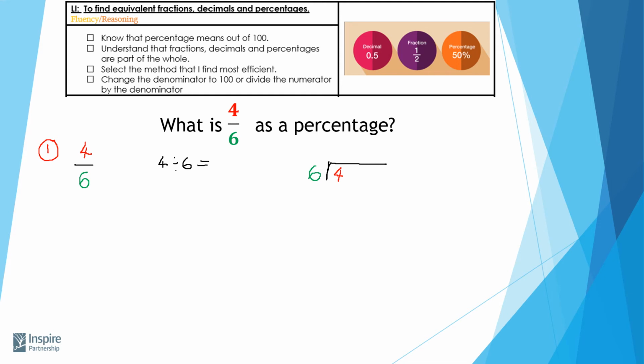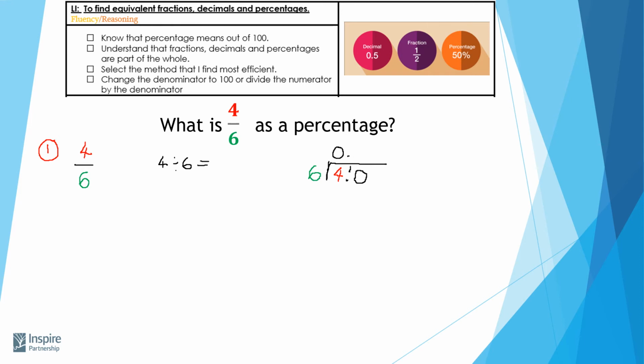Now, I need to think, how many times does 6 fit into 4? Well, it doesn't because it's too large. So I'm going to need to put my decimal point there and then put in a placeholder in my tenths column.